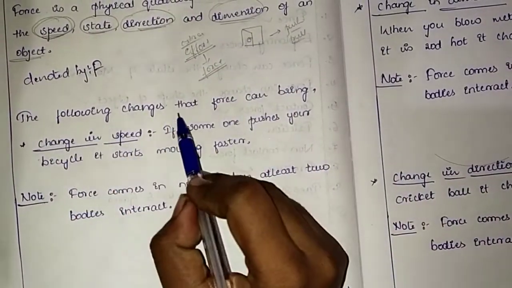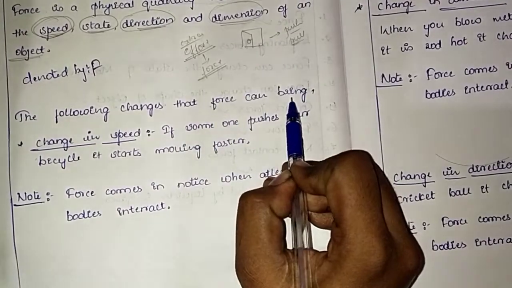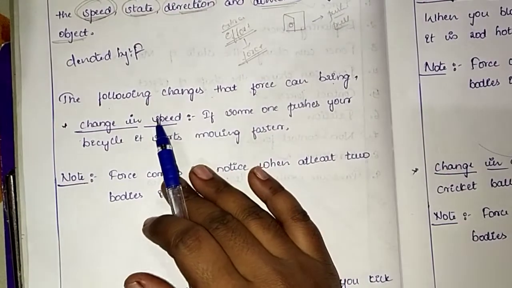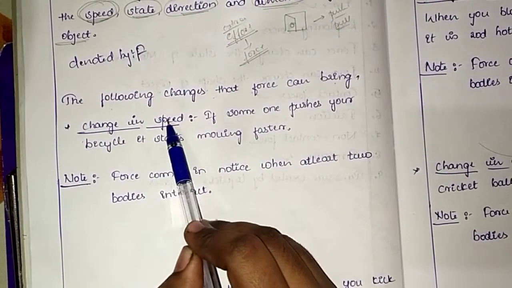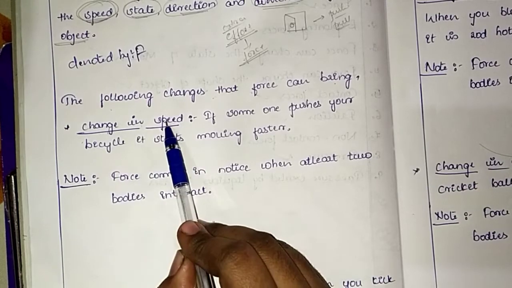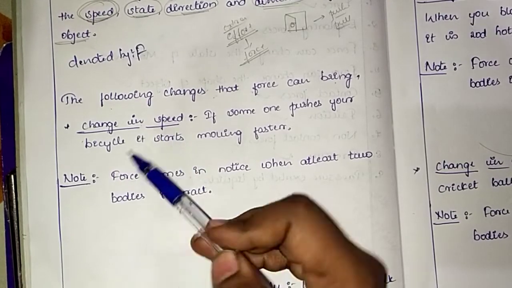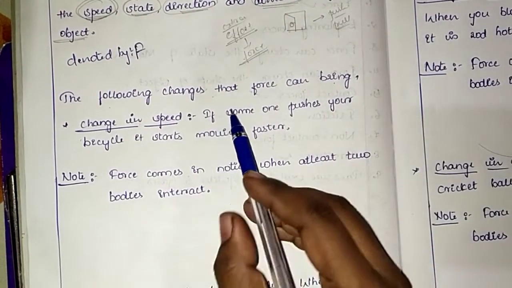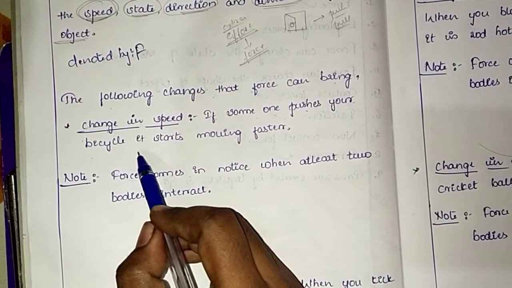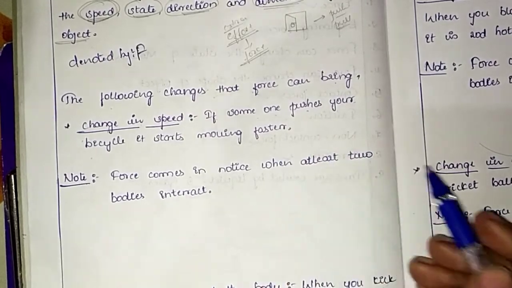The following changes that force can bring are like this. The very first one is change in speed. Force can change speed. If someone pushes your bicycle, it starts moving faster, isn't it, children?